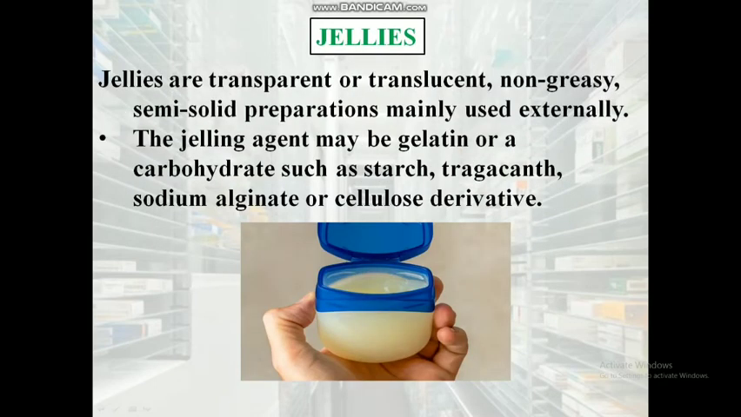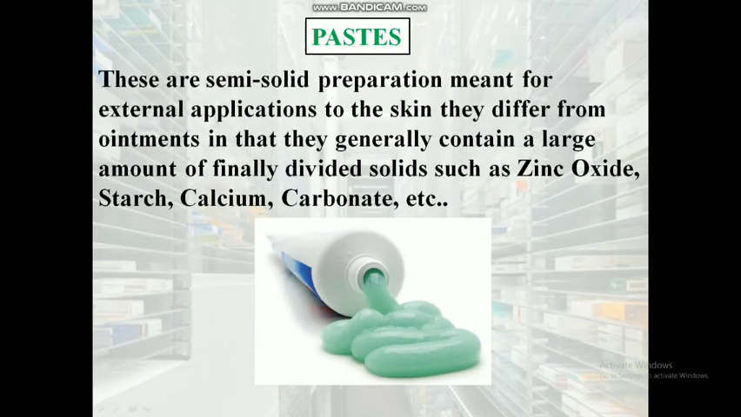Jellies. Jellies are transparent or translucent non-greasy semi-solid dosage forms. Usually they are less greasy compared to gel. It is mainly used for mucous membrane for lubricating and antiseptic purposes. Pastes. These are homogeneous semi-solid preparations intended for external application to the skin. Pastes are different from ointments in that they contain a large amount of finely divided solids such as zinc oxide, starch, calcium carbonate, etc.